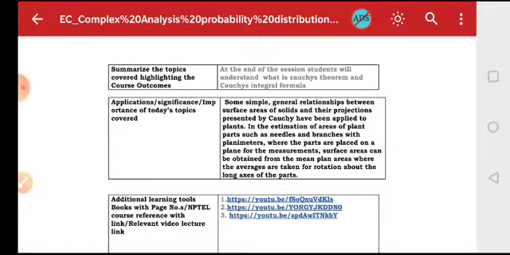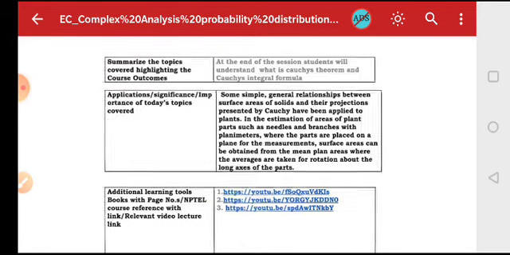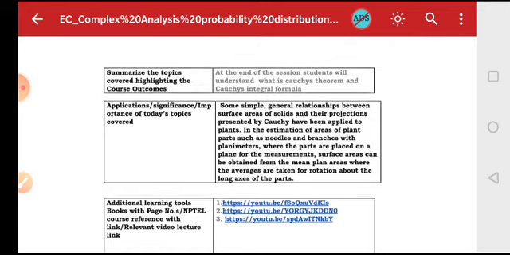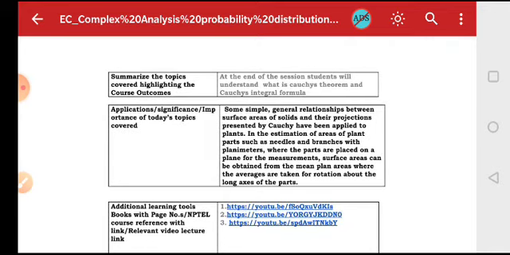Now at the end of this session, the students will understand what is meant by Cauchy's theorem, what is Cauchy's integral formula, how to derive these formulas, and how to obtain the generalized Cauchy's integral formula by using Leibniz rule of differentiation under the integral sign.